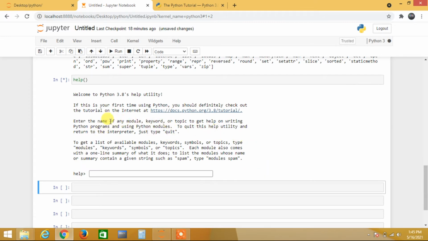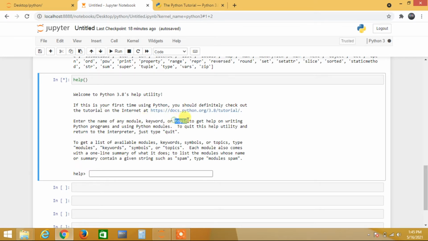What is telling, you just need to type module or keywords or topics. If you type, then you are going to get help about them. So I just want to know about modules. This is module, right? I just want to know how many modules there are. Then I'm taking this one and I'm pasting, see, modules.